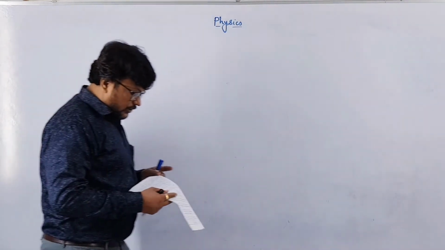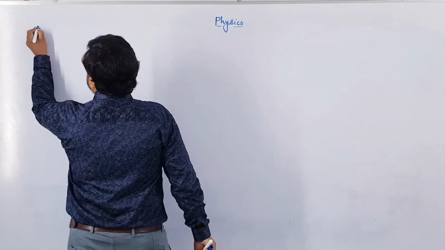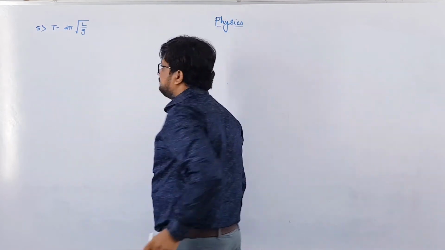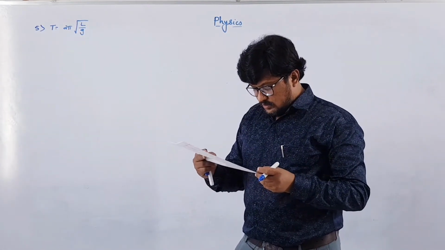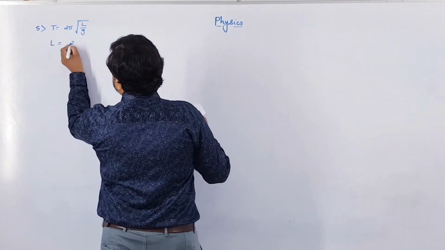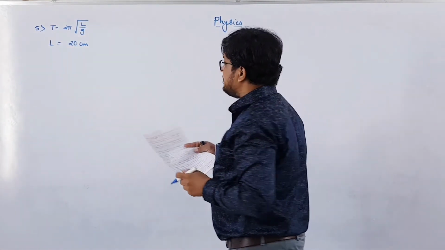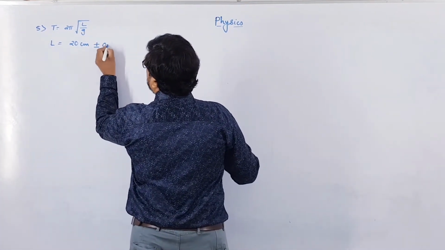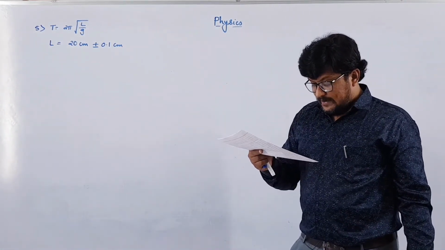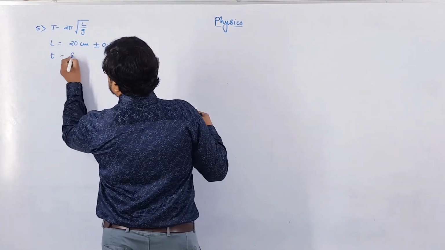Now the fifth one. It is given that T is equal to 2 pi under root L by g. The measured value of L is given as 20 centimeter and known to 1 mm accuracy. So you can say plus or minus 0.1 centimeter, since 1 mm is 0.1 centimeter. And the time for 100 oscillations of the pendulum is found to be 90 seconds.